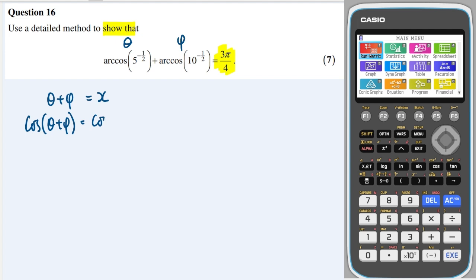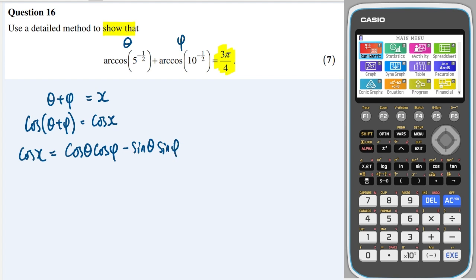And that's going to be useful because obviously we've got arc cosine here, so I'm hoping that we're going to get some cancellation. Okay, now what is, let's write it the other way around. What is the cosine of a compound angle like this? Well, we know that it's going to be cosine theta times cosine phi minus sine theta sine phi.